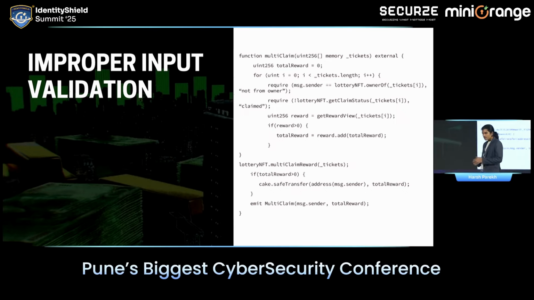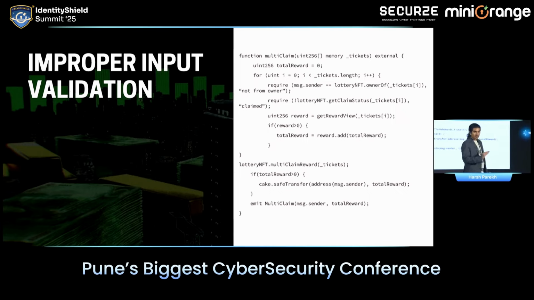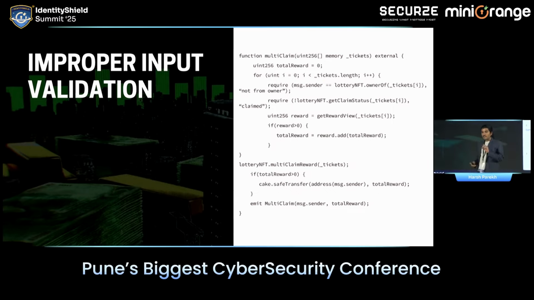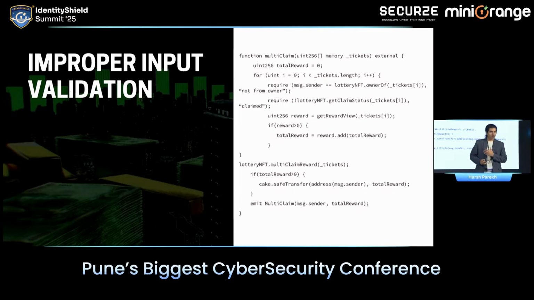And after that, it is trying to get the claim status of the ticket. However, if I come down in the multi-claim reward function, there are no checks over there whether the person trying to claim the reward of this particular ticket has already claimed or not. So I can execute the second function again and again to breach the entire funds from the wallet.